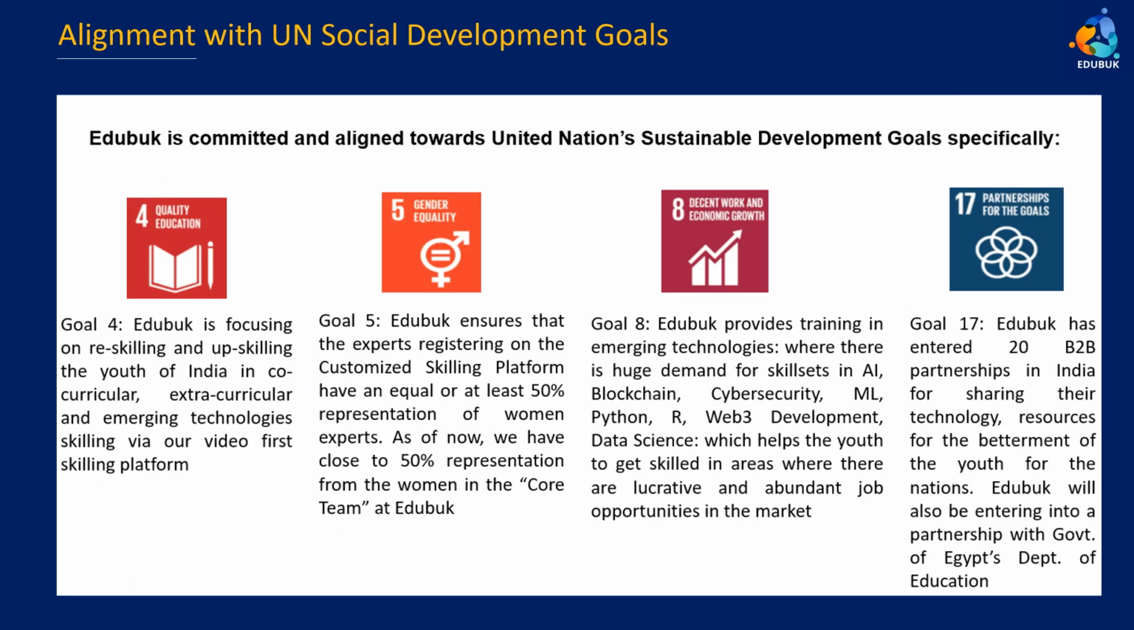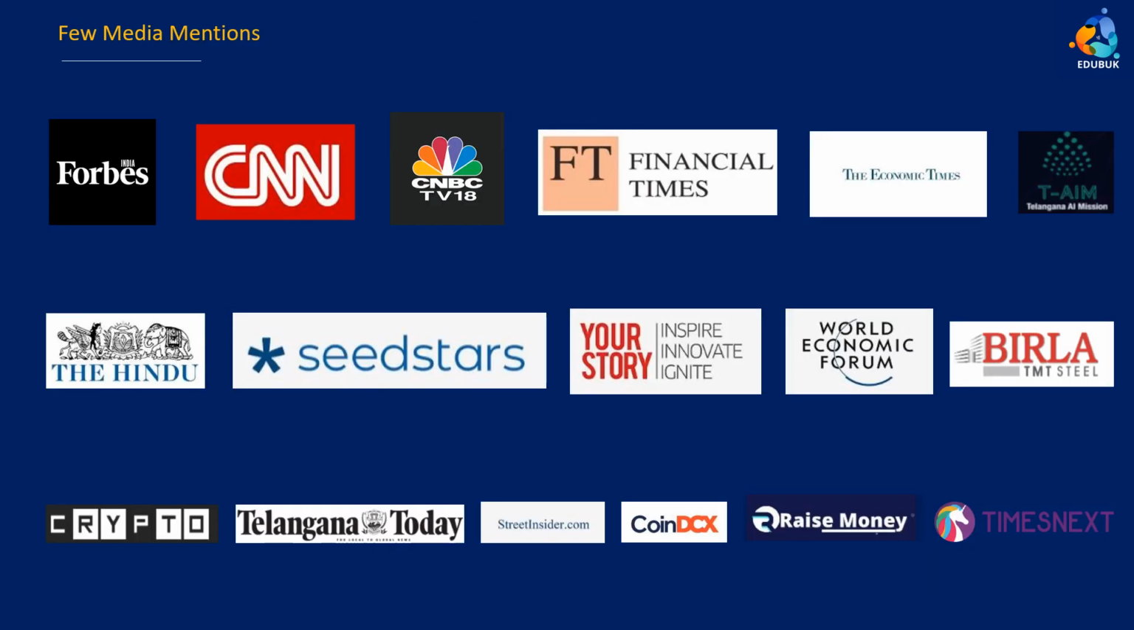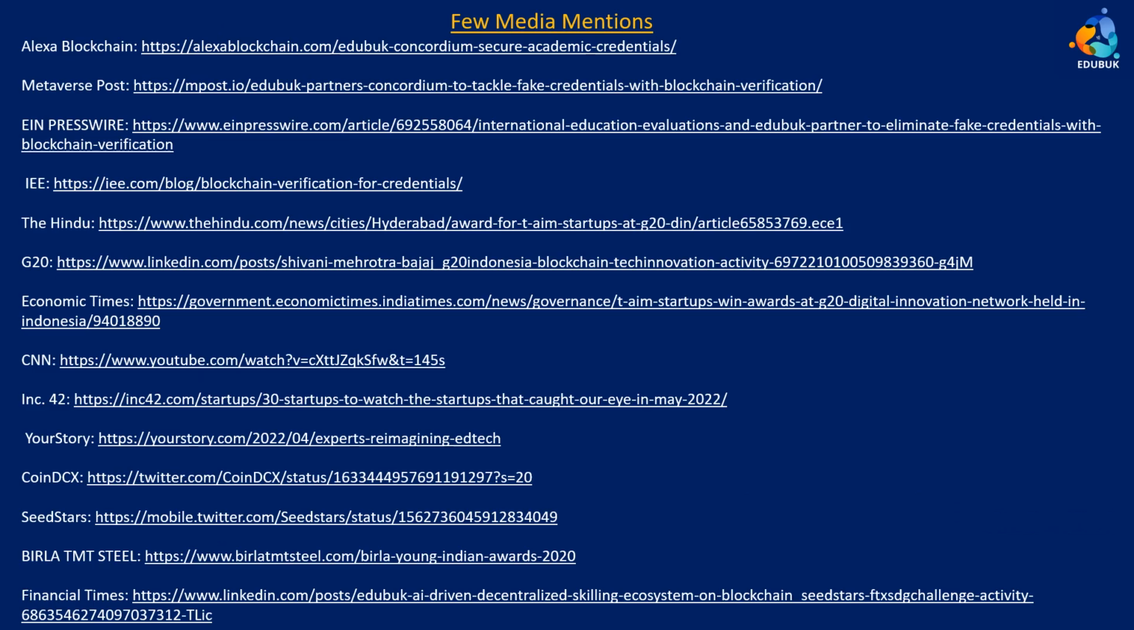And we are focusing on 4 SDGs. One is Sustainable Development Goal 4, Goal 5, Goal 8 and 17, as we are partnering for these goals internationally also besides India. Lastly, we have got a lot of international mentions like Forbes, CNN, CNBC for our Concordium based solution of the blockchain product. And various others, basically Alexa blockchain, Metaverse Post, all those reported regarding Edubuk and Concordium partnering for securing academic credentials and tackling the fake credential problem on the blockchain.